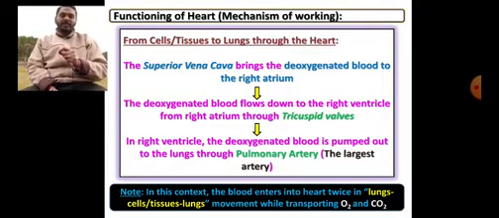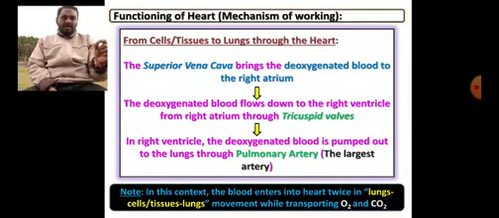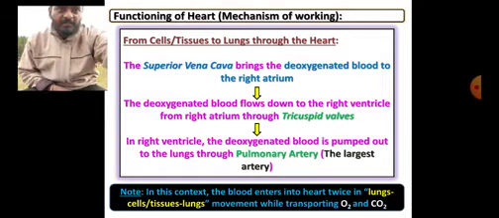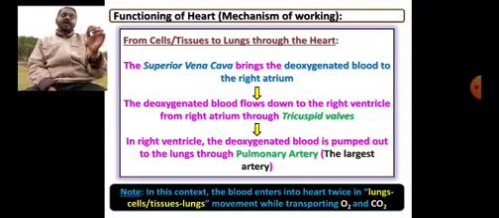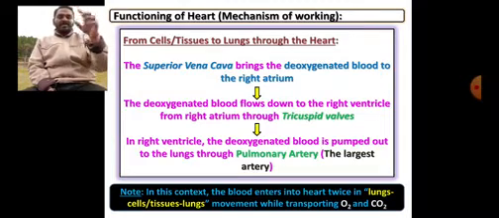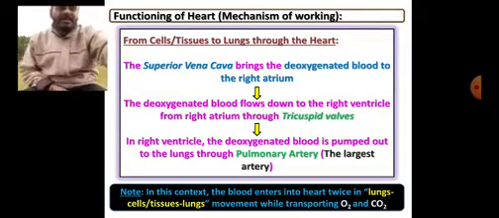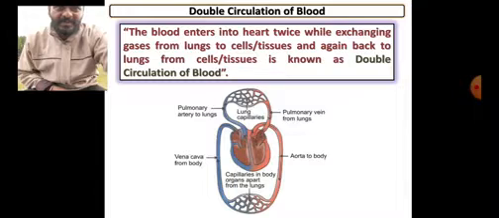So a very important thing in this context: the blood enters the heart twice, in the path lungs to cells and tissues to lungs. So, lungs to heart, heart to tissues, tissues to heart, heart to lungs. In that way, twice the blood enters into the heart, right. That process we call as double